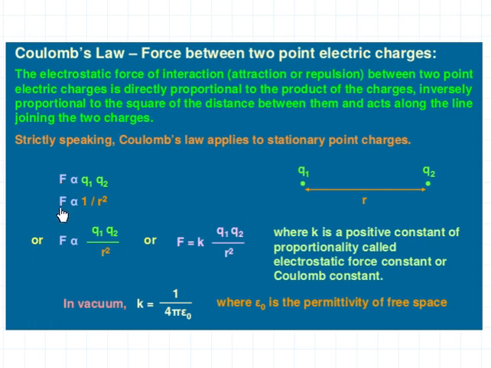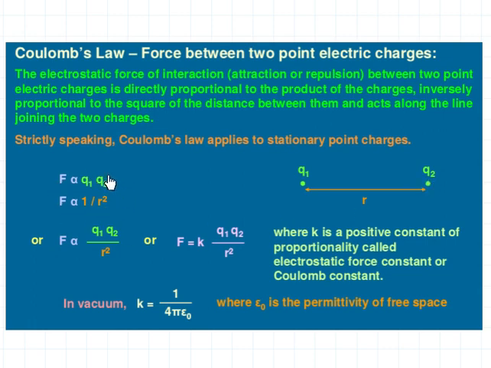Then it is inversely proportional to the square of the distance between them. R is the distance between Q1 and Q2. So the force between Q1 and Q2 is inversely proportional to the square of the distance. That means if R increases, then F will decrease. Okay. When R increases, or when the distance between the two charges increases, the force between them will decrease.